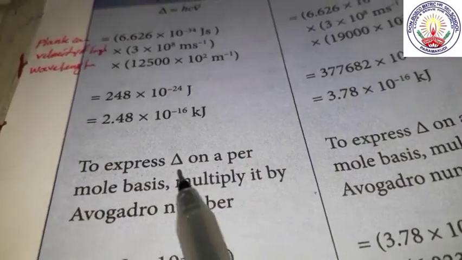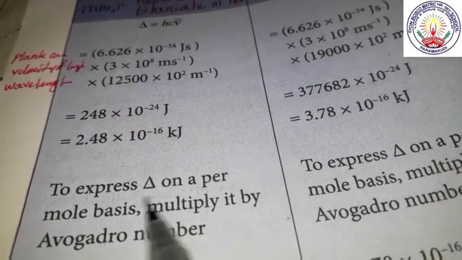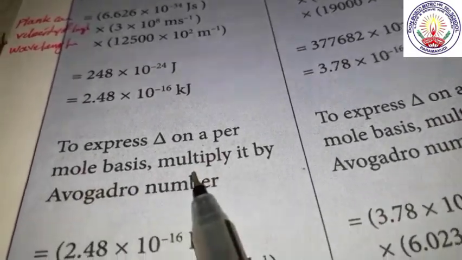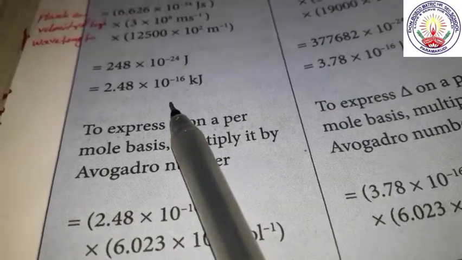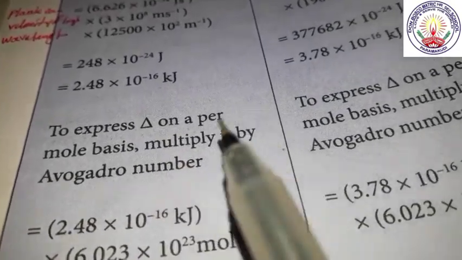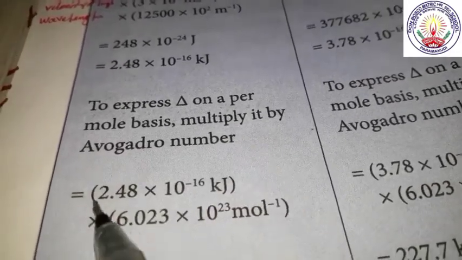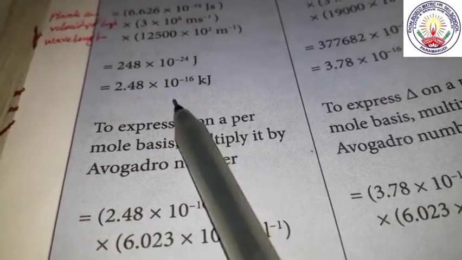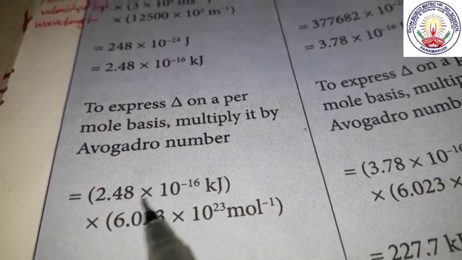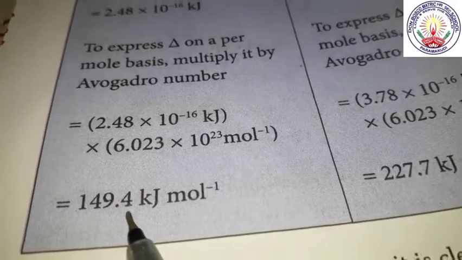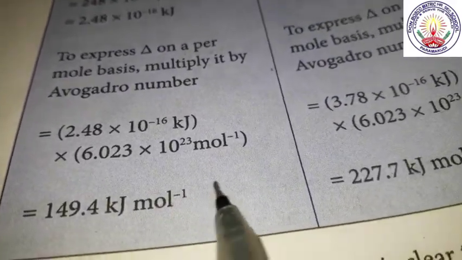And next, to express this delta on the per mole basis, we have to multiply it with Avogadro number. So in the value where we have to find for one mole, we have to use the Avogadro number. So the value which we got there, multiply that value with the Avogadro number and we will get this value kilojoule per mole.